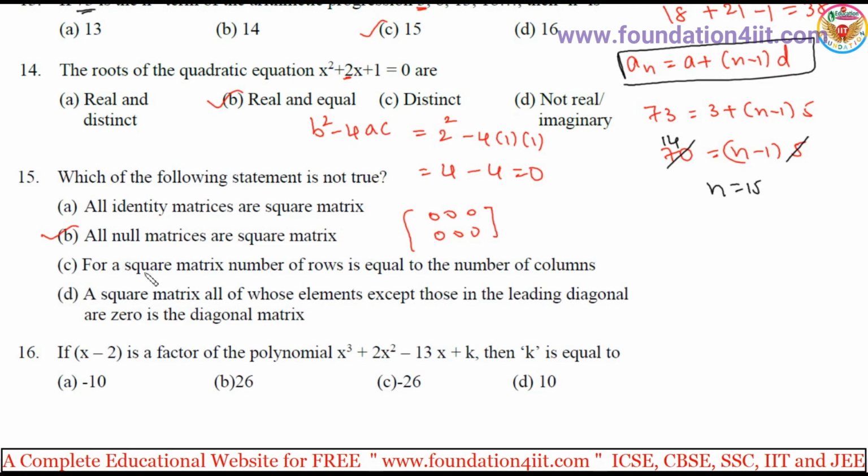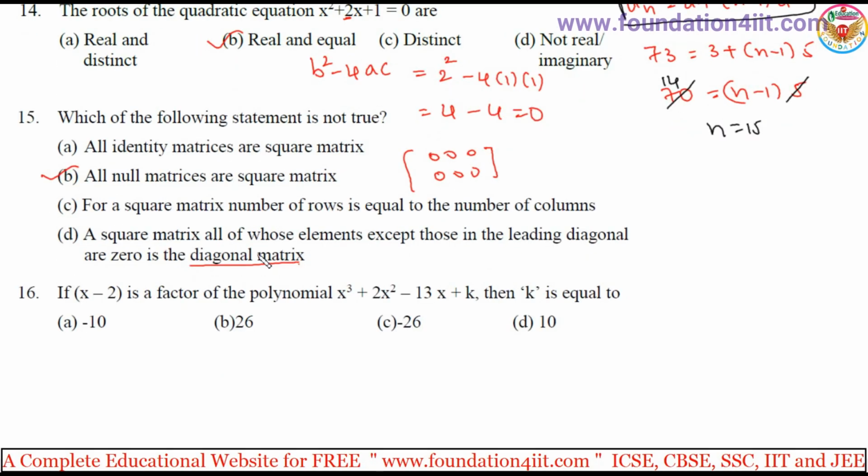So option B. Let's check C and D also. For a square matrix, number of rows equals number of columns. Yes, that is true. And a square matrix whose elements except those on the diagonal are 0 is a diagonal matrix. This is also true, the diagonal matrix definition. So all the null matrices are square matrices is not true.